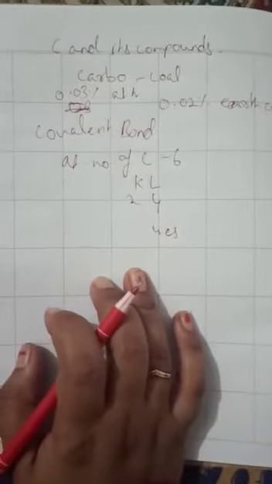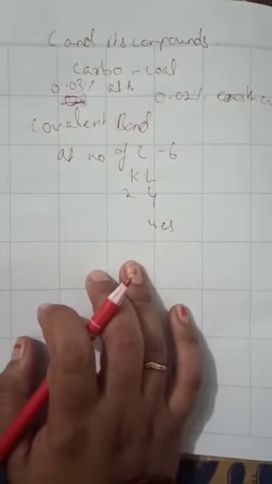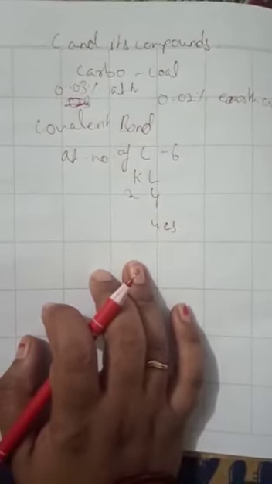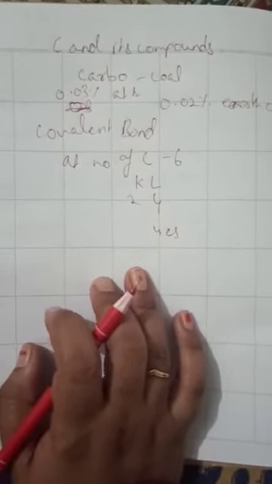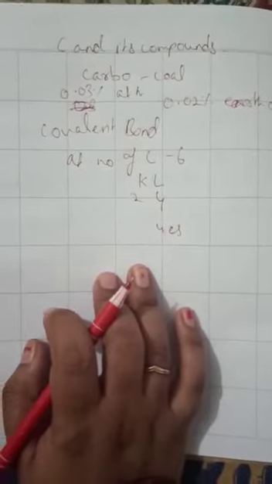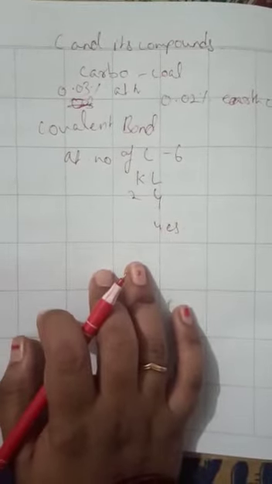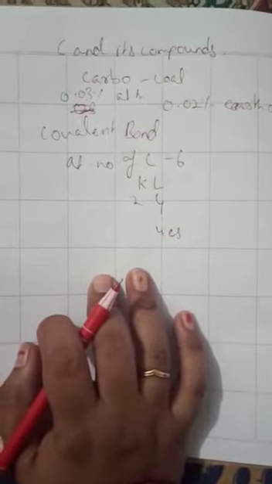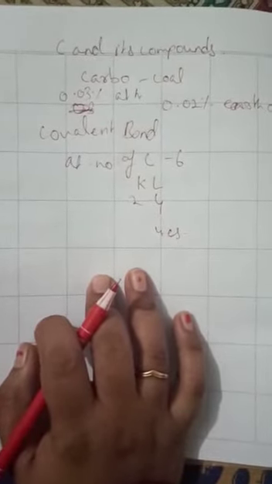Okay, so students, a large number of things which we use in our daily life are made up of carbon. Food grains, pulses, sugar, tea, coffee, fruits, vegetables, all the things which we use in our daily life, most of them are made up of carbon.